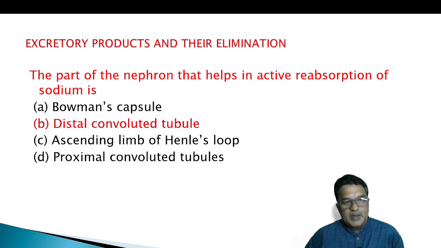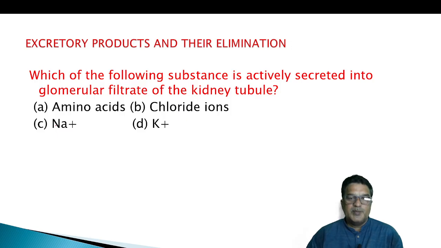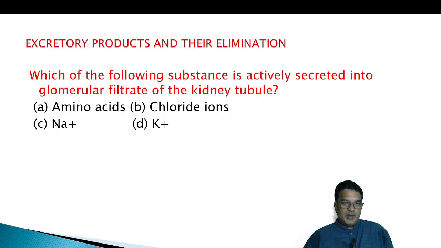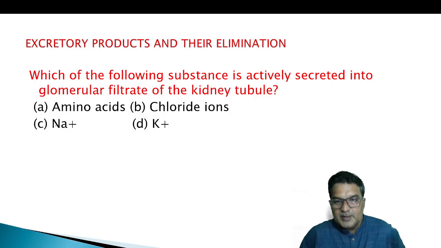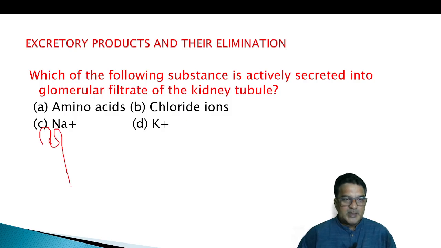The options are Bowman's capsule, distal convoluted tubule, ascending limb of Henle's loop, and proximal convoluted tubule. Which of the following substances is actively secreted into the glomerular filtrate of the kidney tubule? We are talking about the tubular secretion process, active secretion into the lumen. The options are amino acid, chloride ion, sodium, and potassium. So our answer is potassium ions.